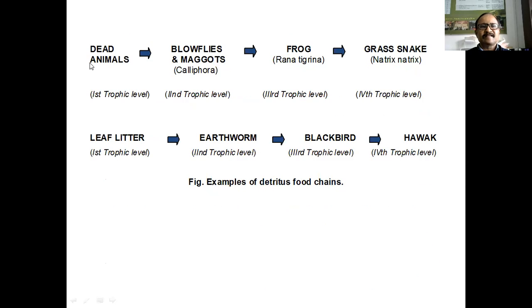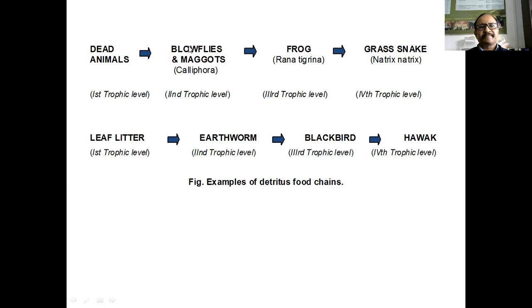Okay, these are the detritus food chains. These dead animals, this is the detritus, decaying material. Some blowflies and maggots take the food from the dead and decaying material. Then some frogs.